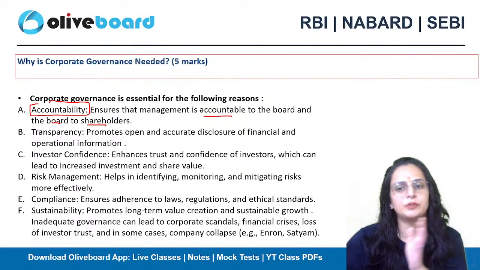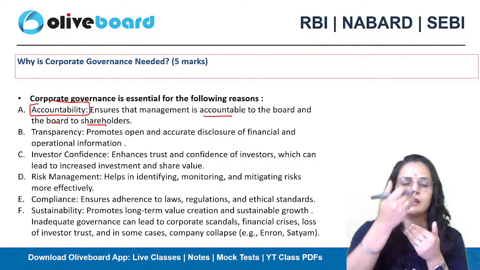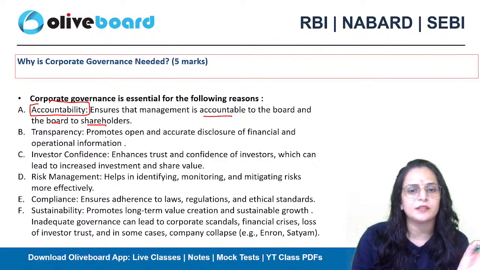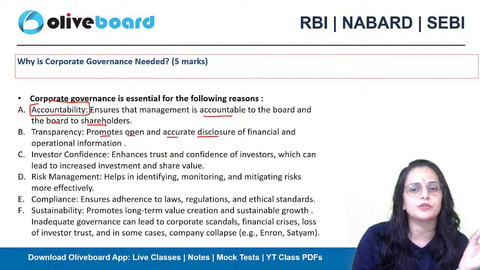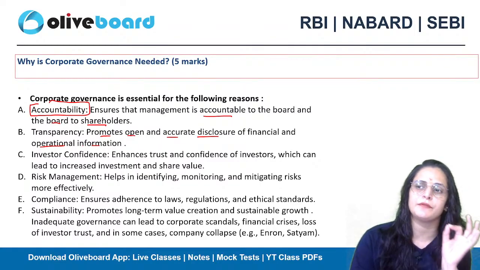They will be accountable to the board, and the board is accountable to the shareholders. So there should be a specific direction. There should be a scalar chain. Transparency promotes open and accurate disclosure of financial and operational information, like all of the information that everyone,